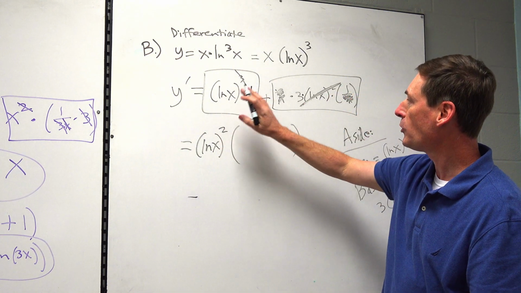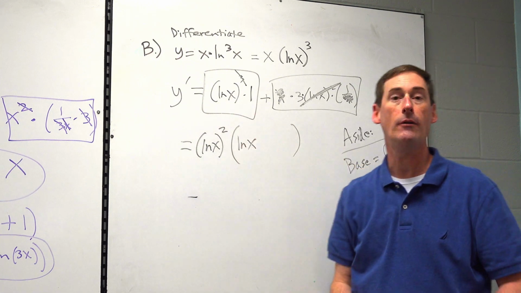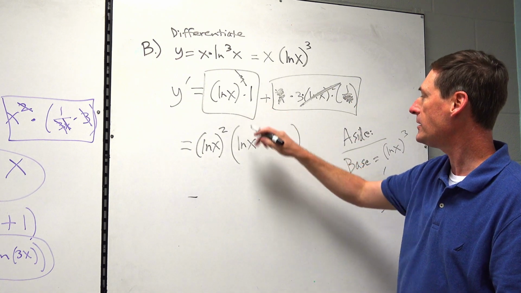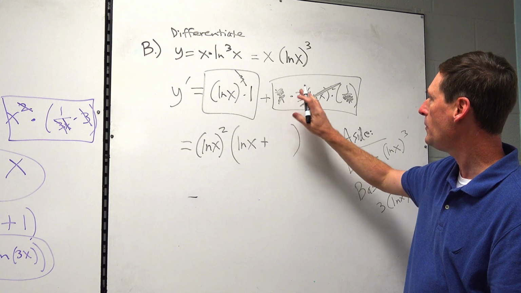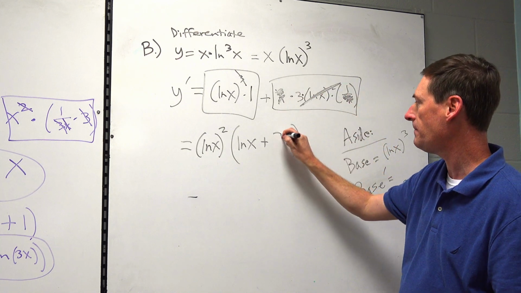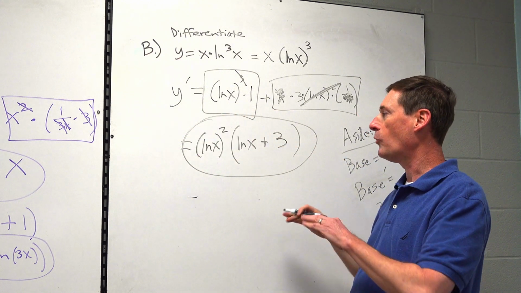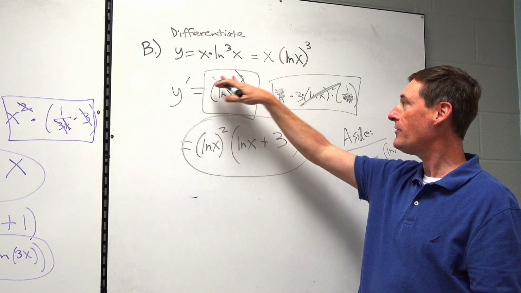So what's left from group A? The sole survivor is natural log of x, and it's all by itself, so you don't have to put parentheses when it's all by itself. Plus sign comes down. And then the sole survivor from group B was 3 times 1, or just 3. See, that looks a lot cleaner. See, it's a lot more organized for your final answer, right? This looks a lot better, okay? So that mess was okay.